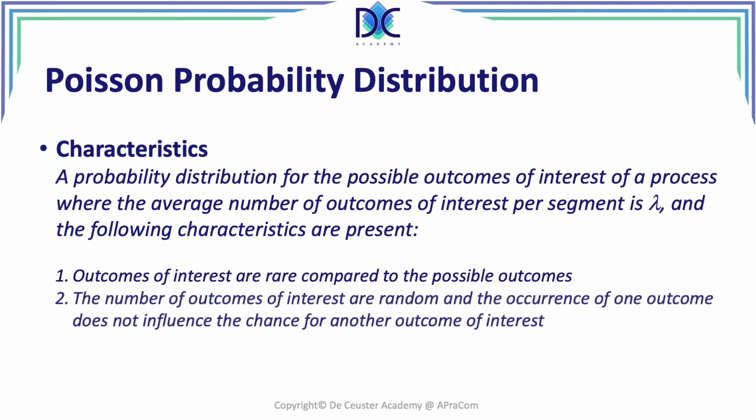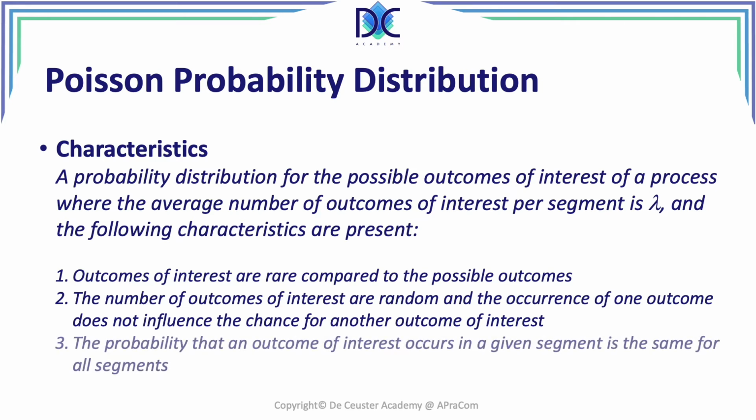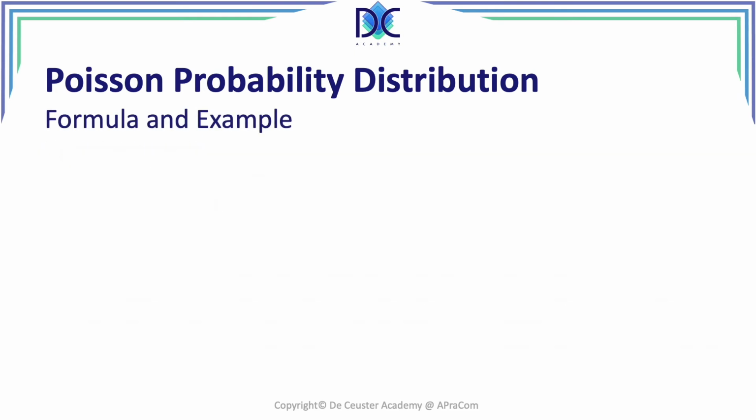Second, the number of outcomes of interest are random, and the occurrence of one outcome does not influence the chance for another outcome of interest. And a third characteristic is that the probability that an outcome of interest occurs in a given segment is the same for all segments.